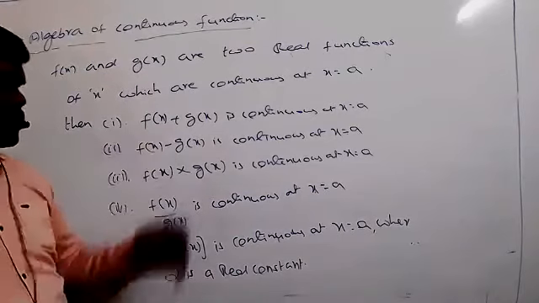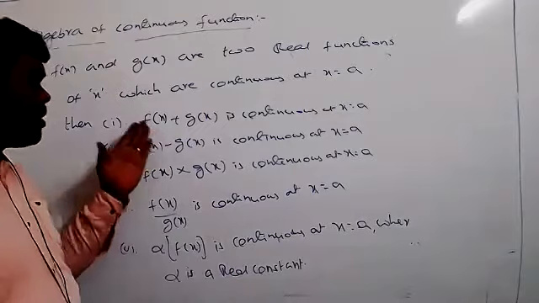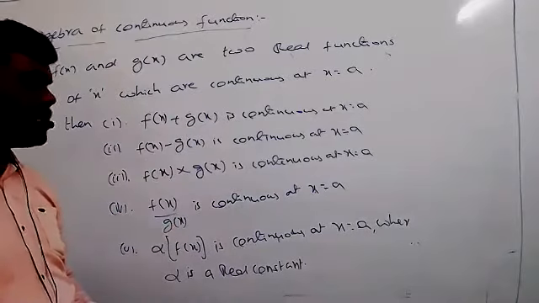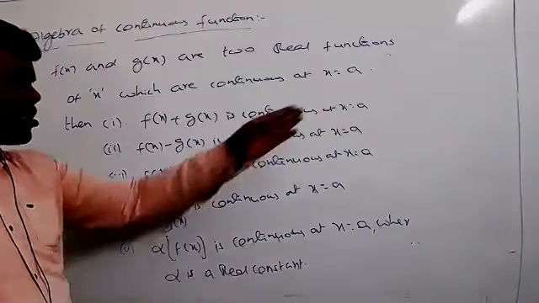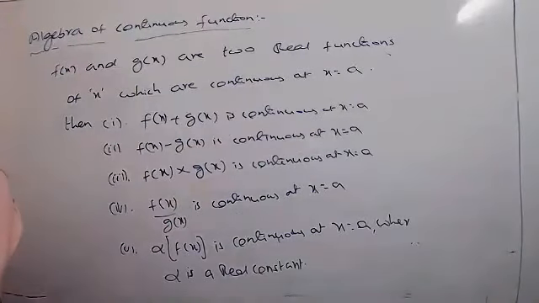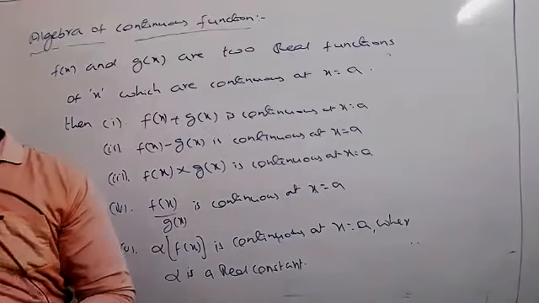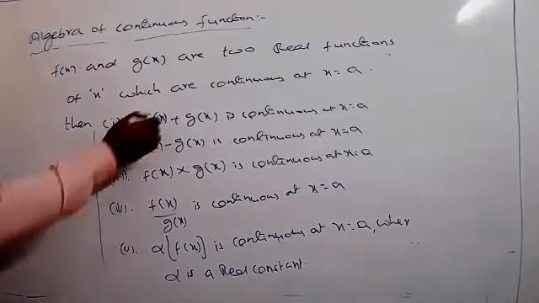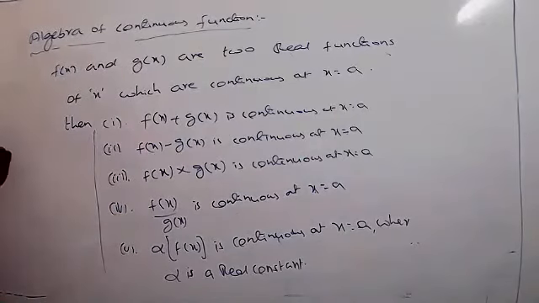Suppose f of x and g of x are continuous at x equal to a. Suppose you take x equal to a, what happened? Tell me. We are getting f of a. The same limit you can take. If you want, you can prove it. The same thing only. The proofs you can take. First one.